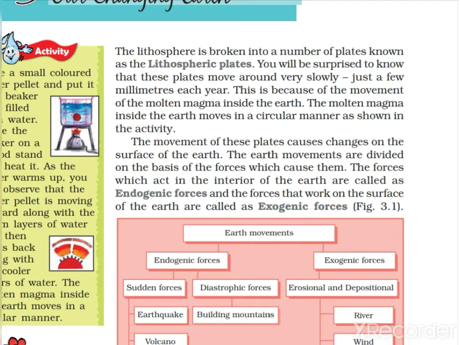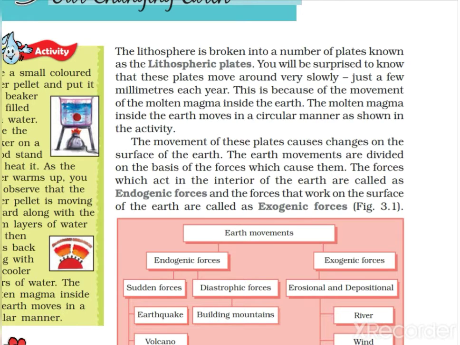These earth movements are divided on the basis of the force which caused them. Along with the pressure from inside, there are various forces that also act on the lithospheric plate. The forces which act in the interior of the earth are called endogenic forces, and forces that work on the surface of the earth are called exogenic forces.